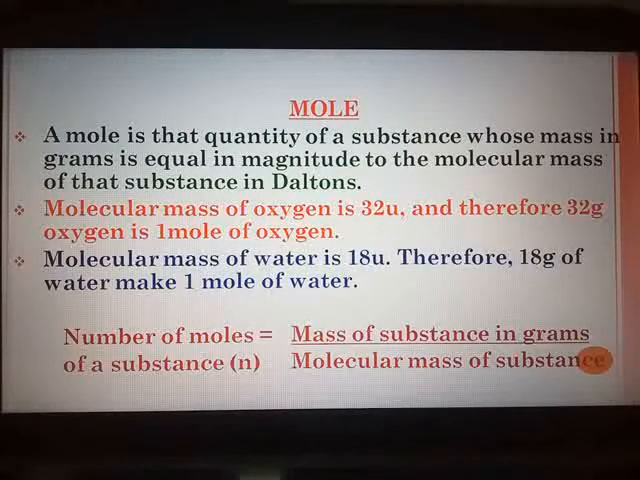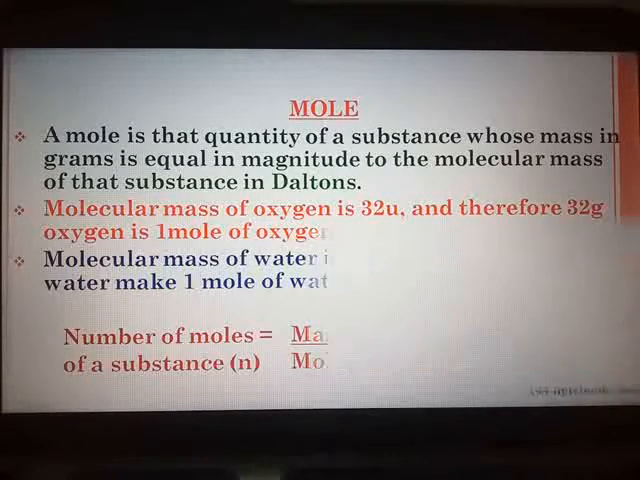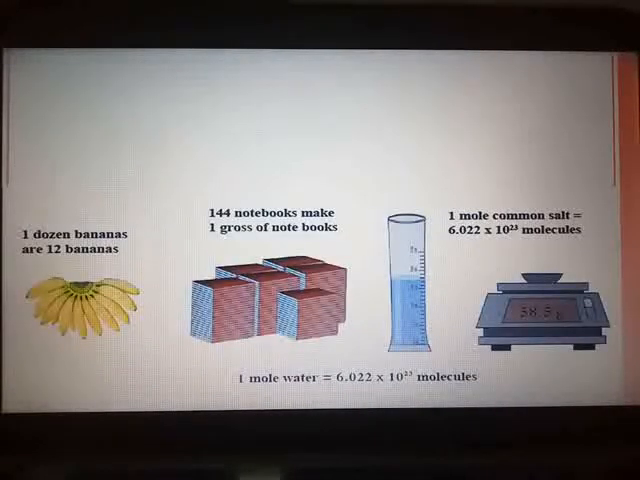The next is Avogadro's number. Here I had told you, you just have to remember the number.